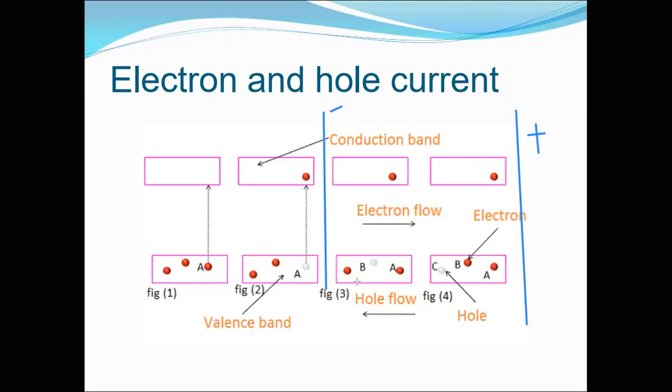Then holes will start moving towards the negative electrode, while electrons will start moving towards the positive electrode. So electrons will move in this direction, whilst holes will move in this direction, if you see here. All right. So this will be the flow of electrons and this will be the flow of holes in this direction. Then it will provide a current over here. This is how the electron and hole currents flow. This electron flow will provide the electron current and hole flow will provide the hole current.